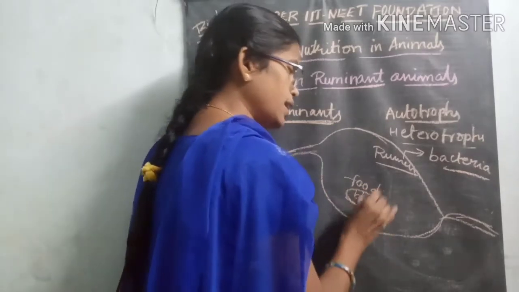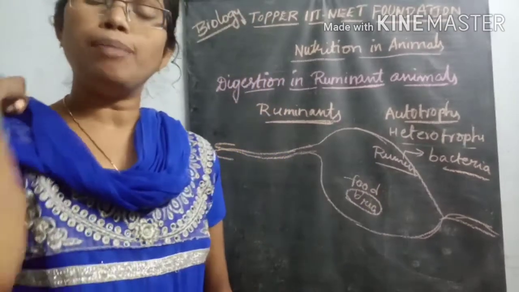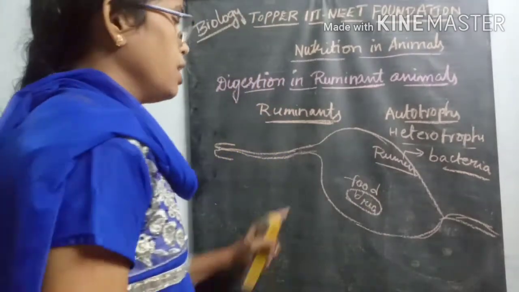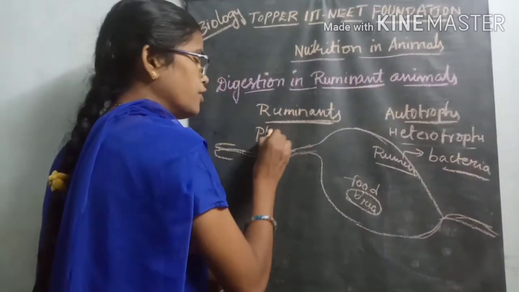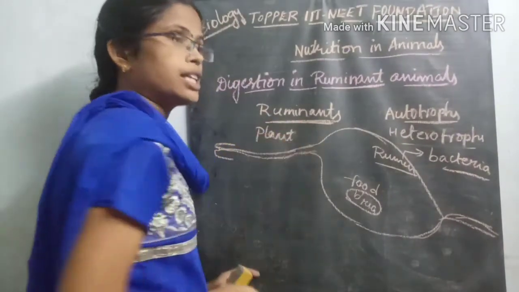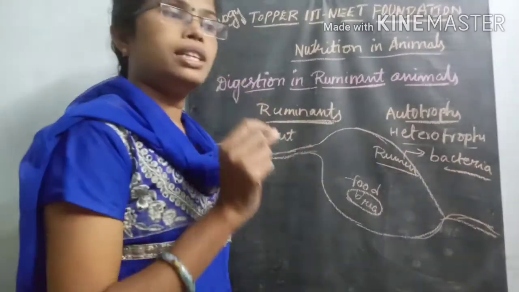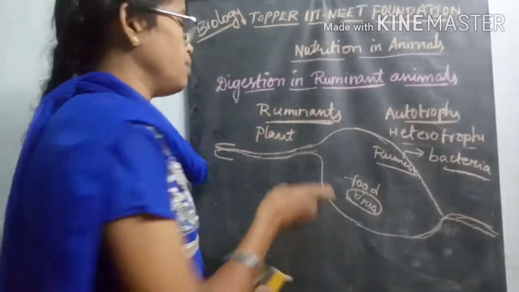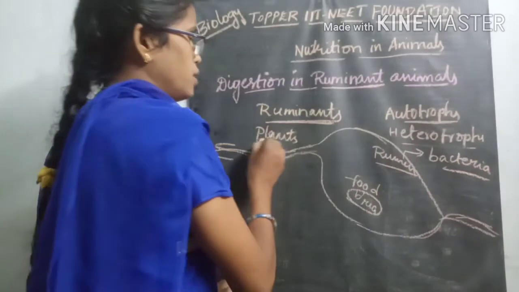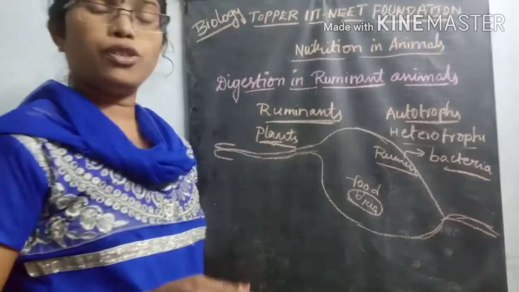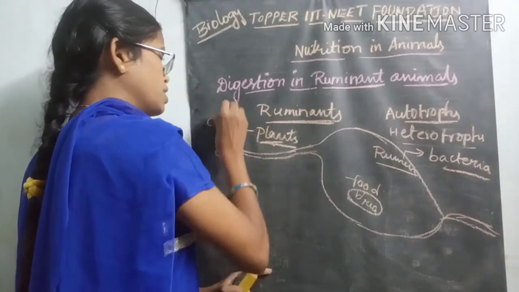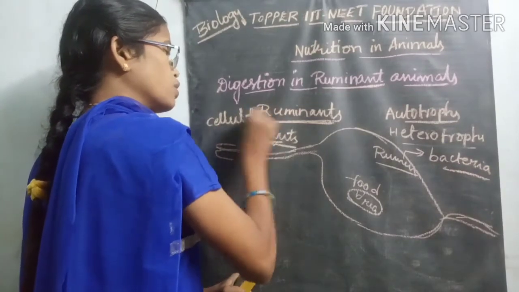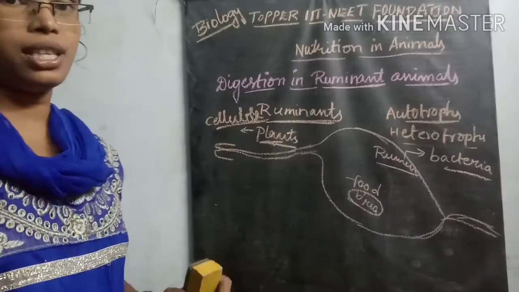Why is the food mixed with bacteria? Because ruminants eat plant food material, meaning plant stems, leaves, and all plant parts. This plant food material mainly contains cellulose. What is that food material? Cellulose-containing food.